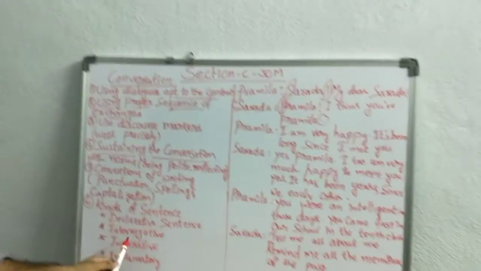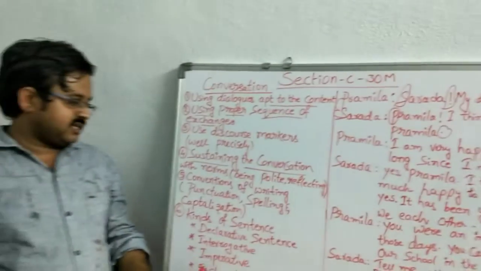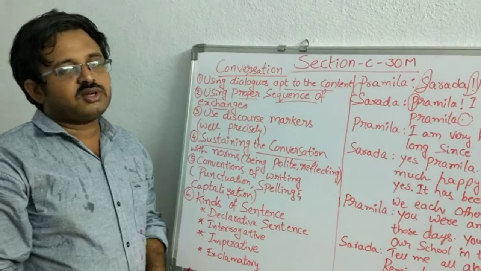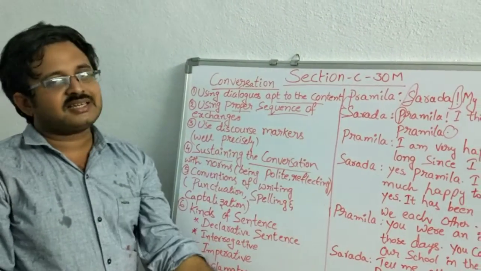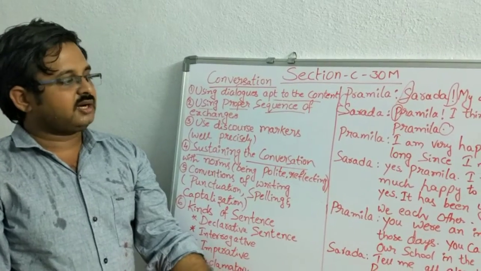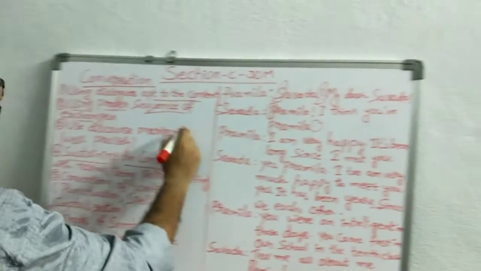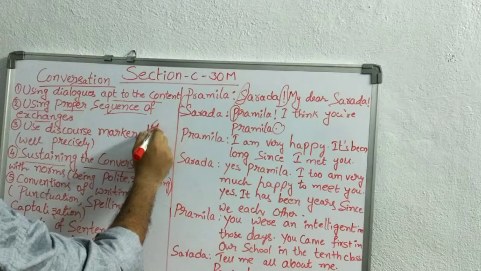Next one, we have to use different kinds of sentences in that. In every conversation we can't say hi, how are you, hi, hello, how are you. We should not drag the content with hi and how are you. At least minimum you have to write 15 exchanges